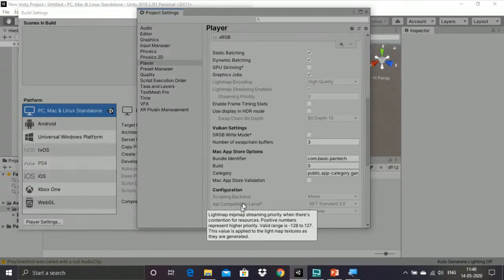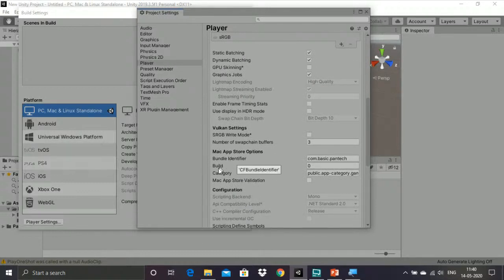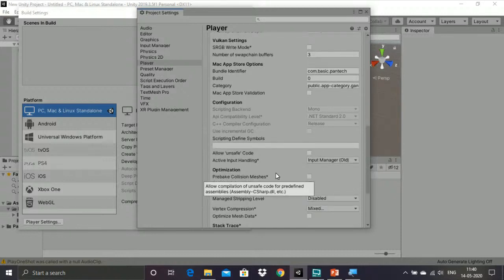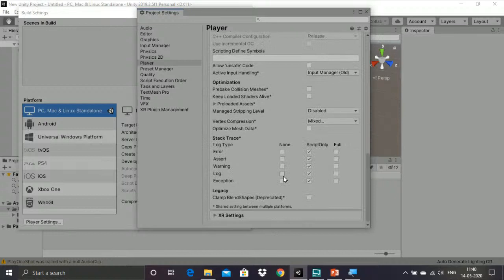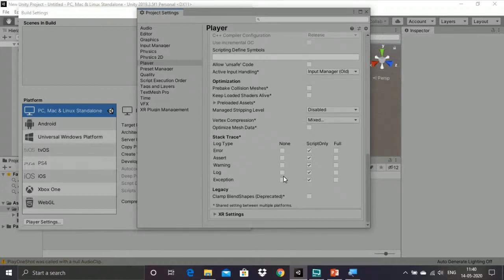Then in other settings you have to see whether the API has been changed, that is, the bundle identifier. Your company name as well as the product name should be over here: com.basic.pantech. It should change automatically. Whereas if you are using an older version of Unity 3D, you have to change it in each and every place yourself. I am using the Unity 2019 version, so it changes automatically. Then the compiler and all automatically get selected. The compiler we are using is Visual Studio.